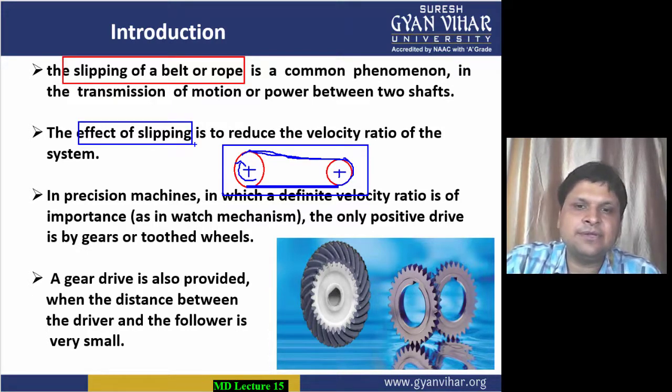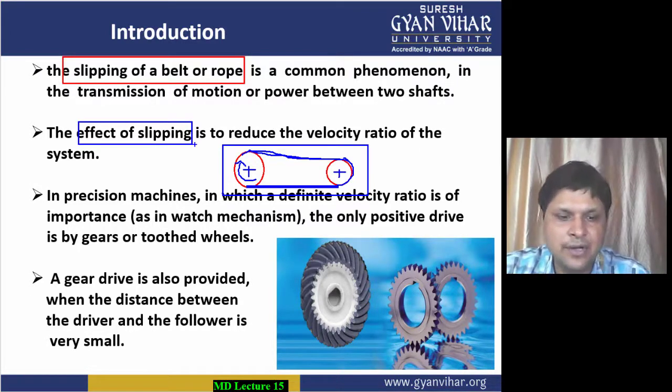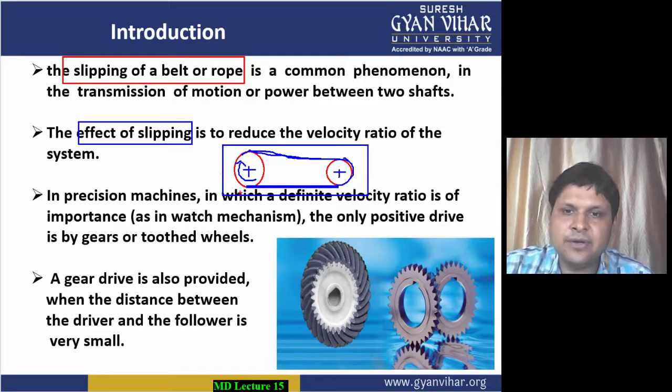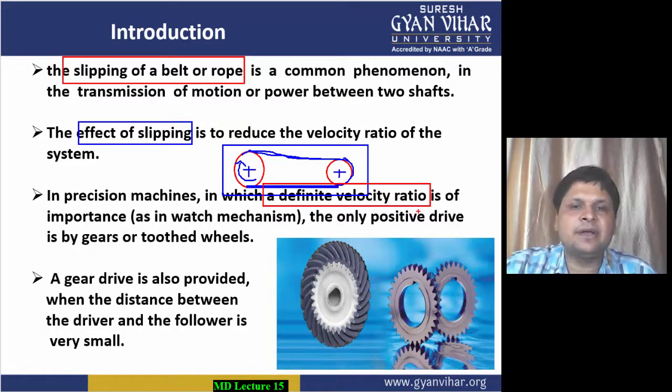So in precision machines in which a definite velocity ratio is of importance, many a times we need a transmission system which can provide us a definite velocity ratio. There are many machines which require a definite velocity ratio to be maintained. In those cases the only positive drive is the gear drive or the toothed wheels.